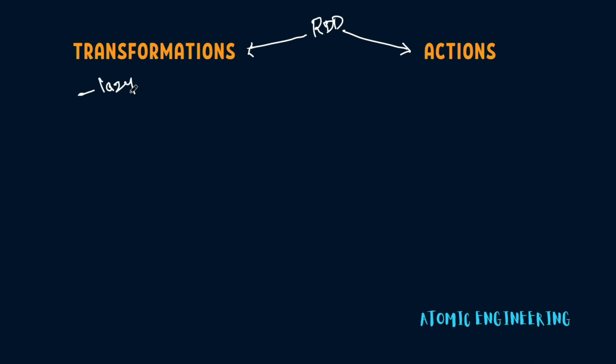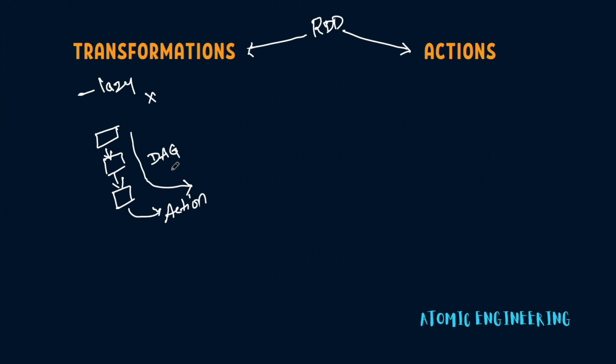Transformations are lazily evaluated in Spark, meaning they don't execute when they are called. Instead, Spark will remember the series of transformations that we are applying on top of the data, and whenever it encounters an action, the entire series of transformations along with the action will get executed. And this series of transformations that are remembered by Spark is called a DAG, Directed Acyclic Graph.